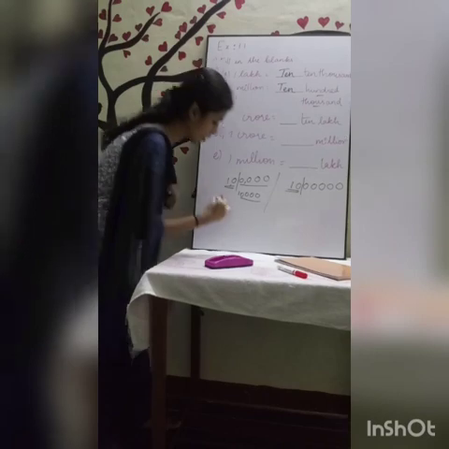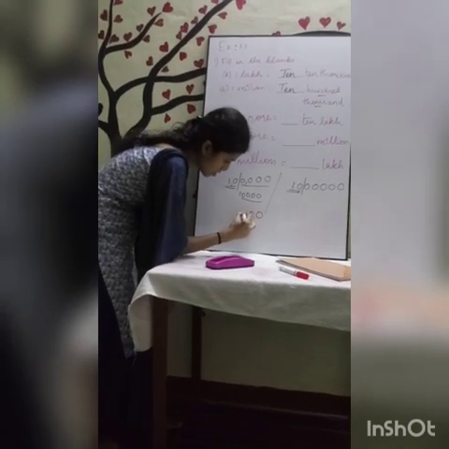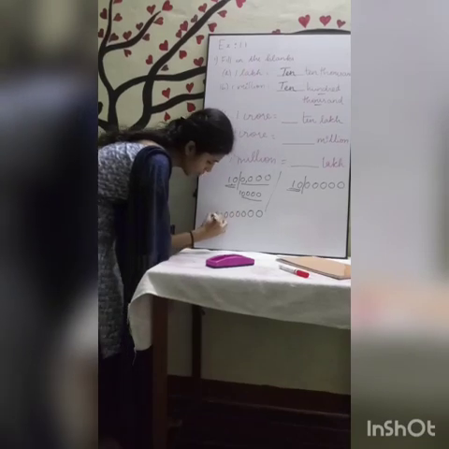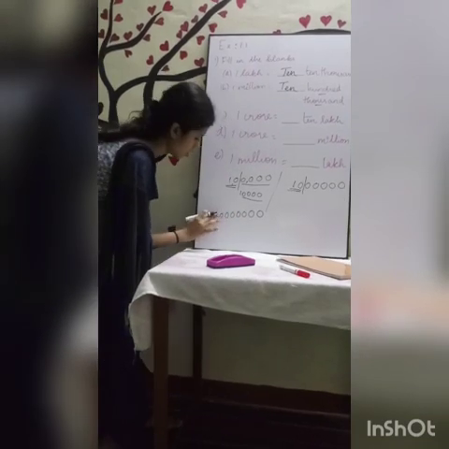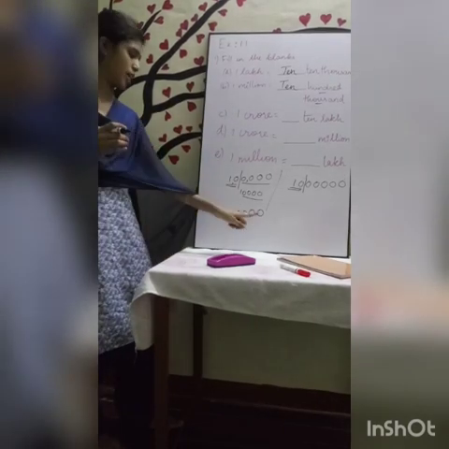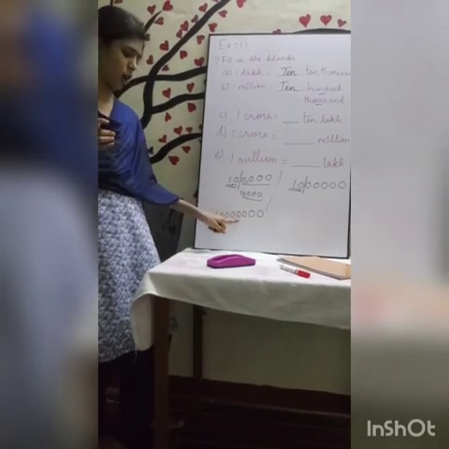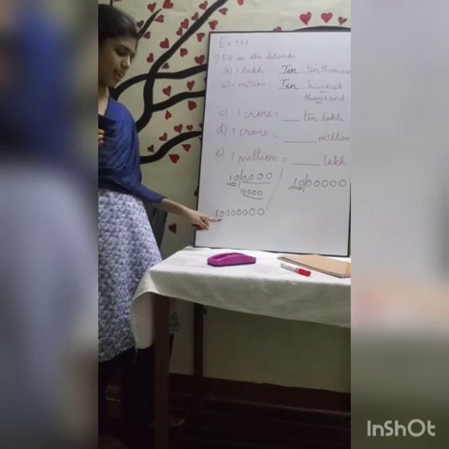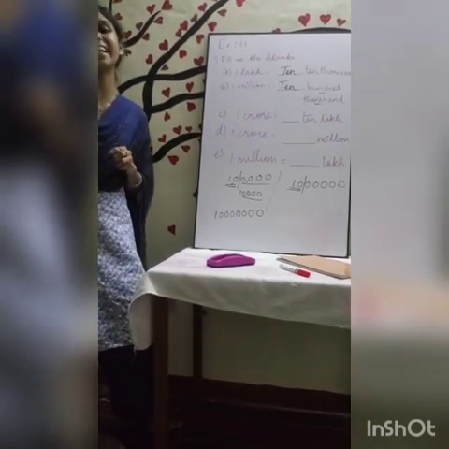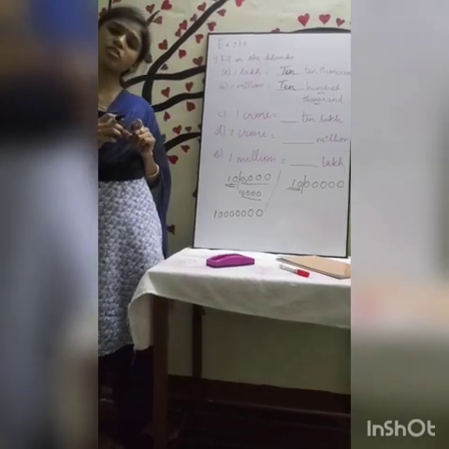Next, 1 crore. Ones, tens, hundreds, 1,000, 10,000, lakh, 10 lakh, crore. So next I am going to separate 10 lakhs. 10 lakh has how many zeros?